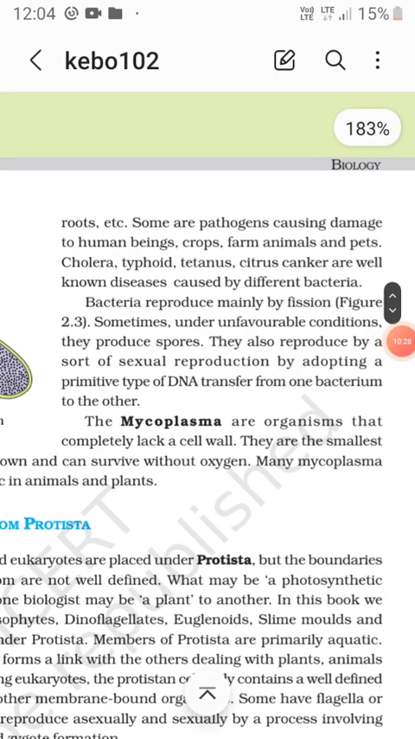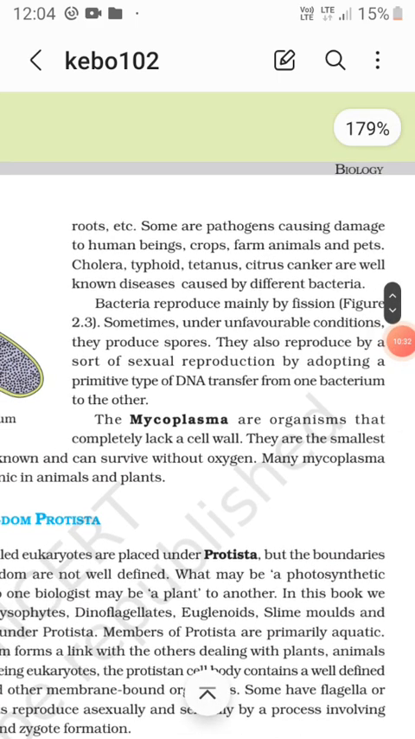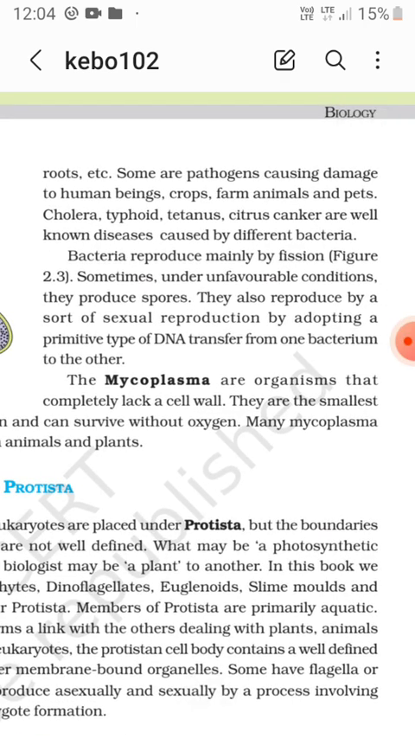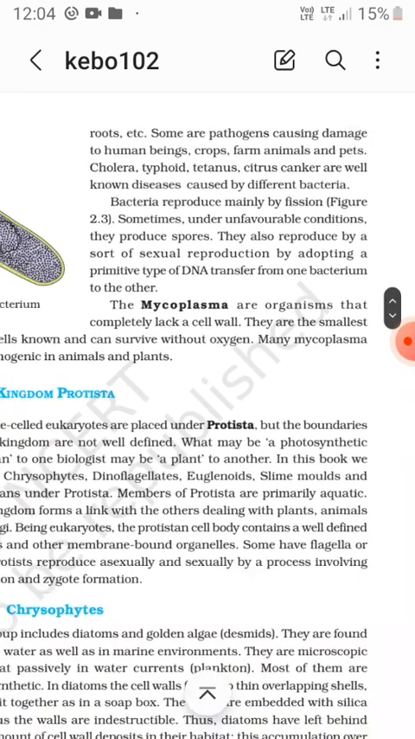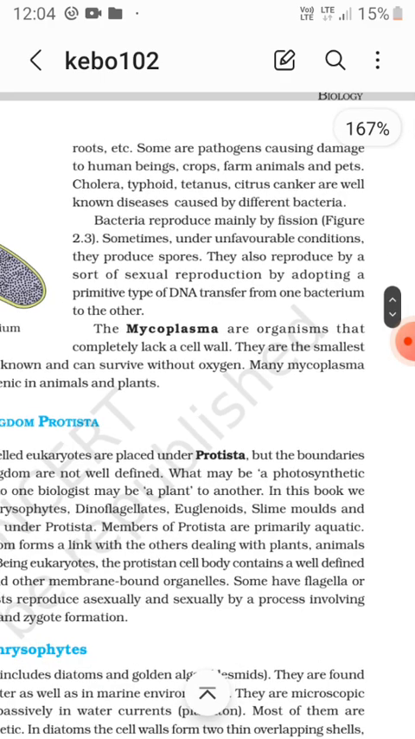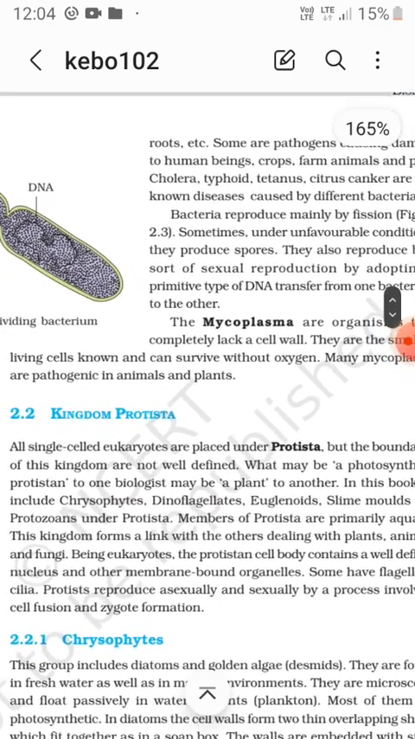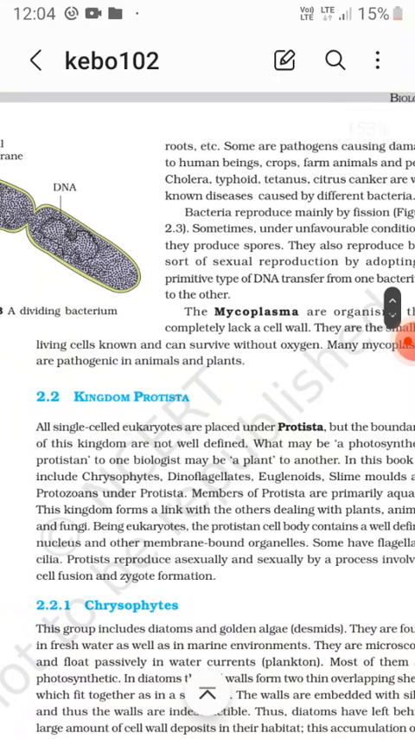They reproduce mainly by fission, but under unfavorable conditions they produce spores. They also reproduce by a sort of sexual reproduction by adopting a primitive type of DNA transfer from one bacterium to the other. The mycoplasma are organisms that completely lack a cell wall. These are the smallest living cells known and can survive without oxygen. Many mycoplasma are pathogenic in animals and plants.